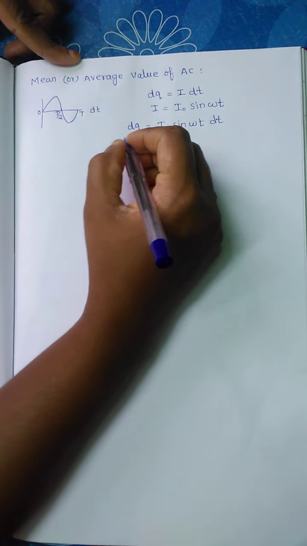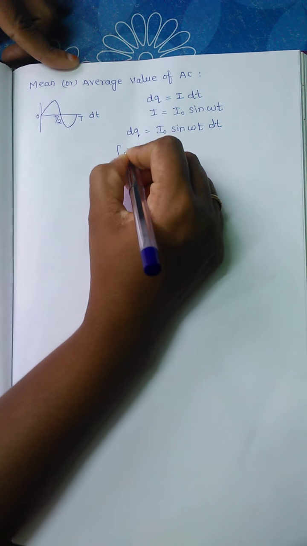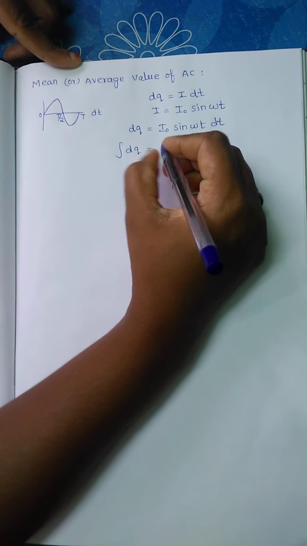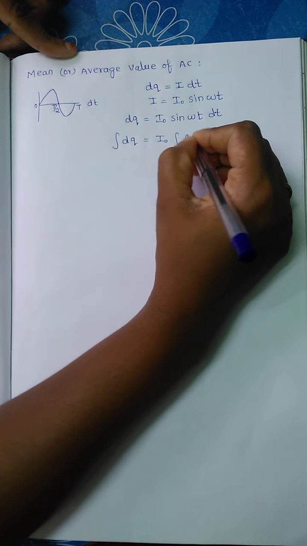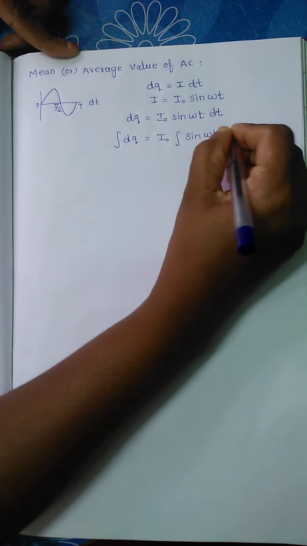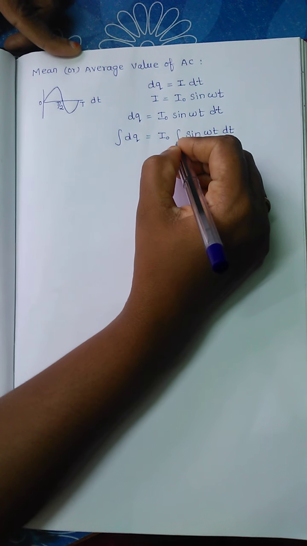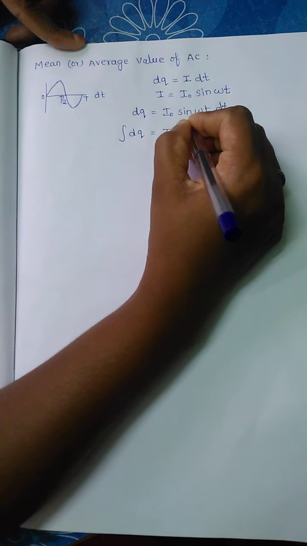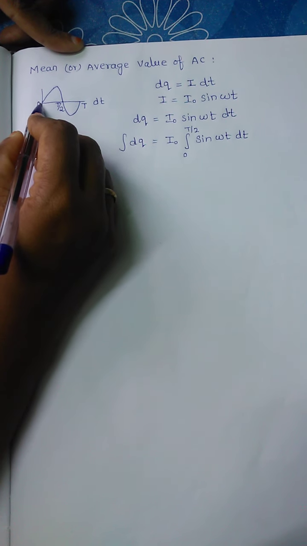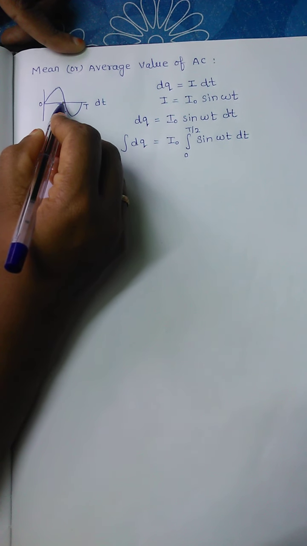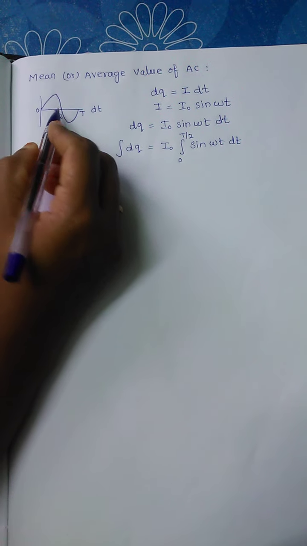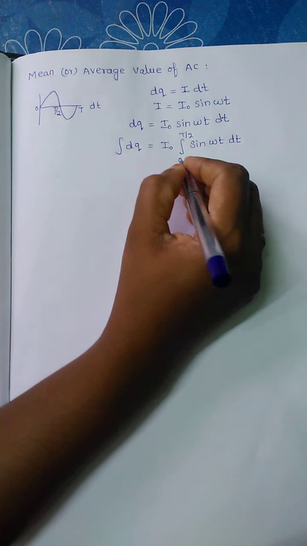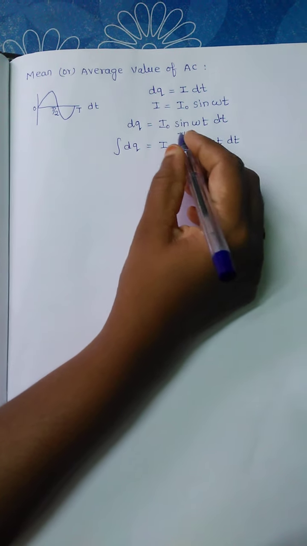Next, integrate this equation, integration of dq. I naught is constant, take it out, integration of sine omega t into dt, and the integration limits are taken from 0 to T by 2, that is the half cycle. Here we have taken the alternating current over one half cycle, so that the time interval is taken from 0 to T by 2. So that's what we are substituting, the limit from 0 to T by 2.